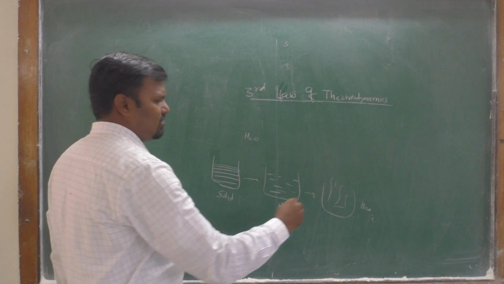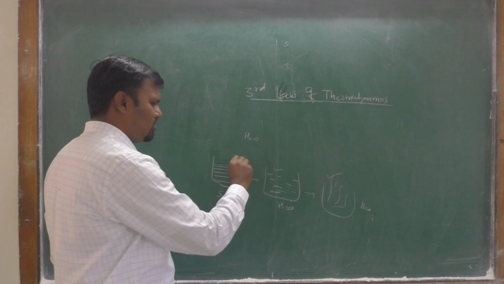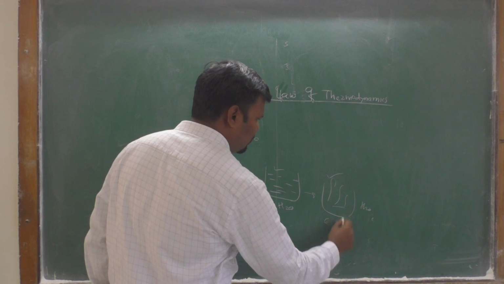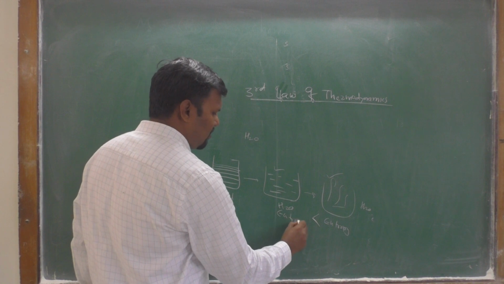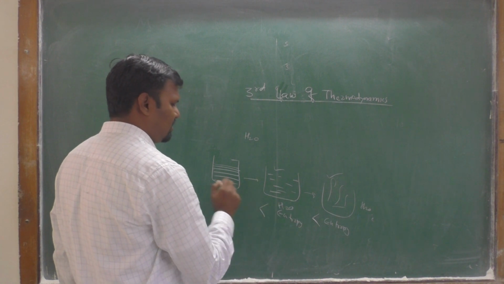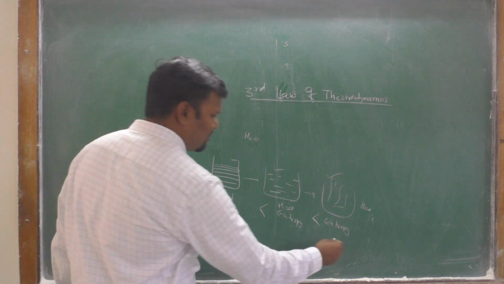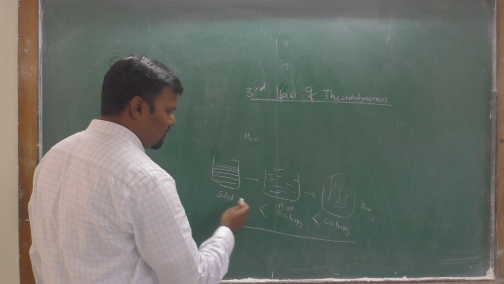The randomness increases in the vapor form of H2O, then this and then this. Therefore, the entropy of the vapor is higher than the liquid, and the entropy of the liquid is higher than the solid. As the temperature decreases, you find that entropy goes on decreasing.